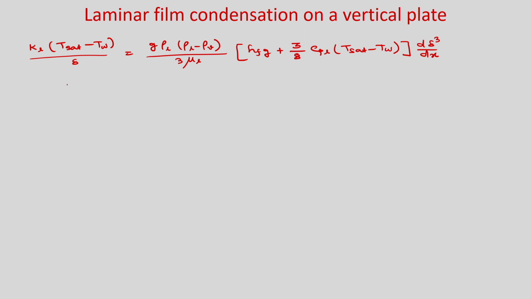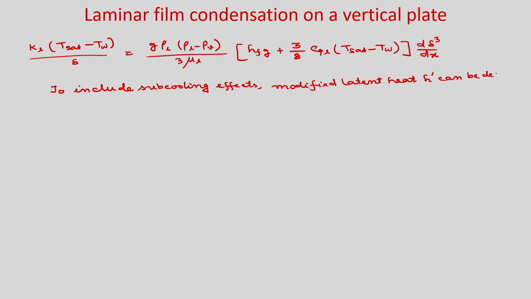You can say that to include subcooling effects, modified latent heat h prime can be defined as h prime fg is h_fg plus 3 by 8 C_PL (T_sat minus T_w).